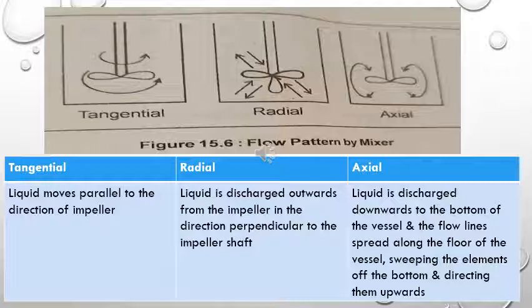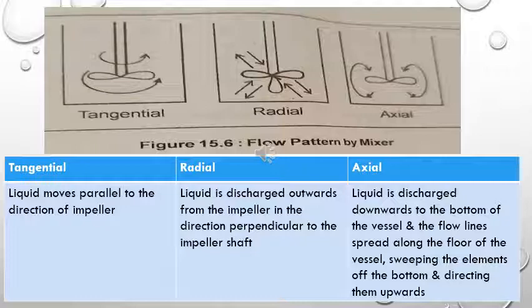In case of radial, this has three blades, so there will be rotation or moving of the liquid in a circular manner, and then there will be cutting of this liquid by the blade. So the liquid will be moving towards the blade and away from the blade. This causes a proper mixing process.